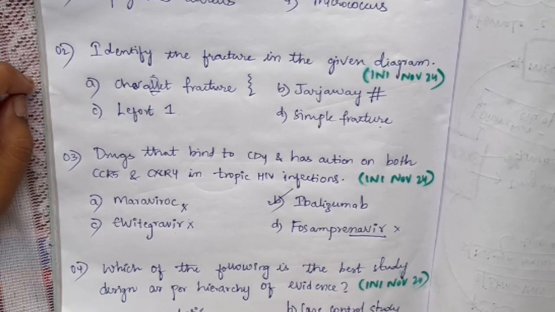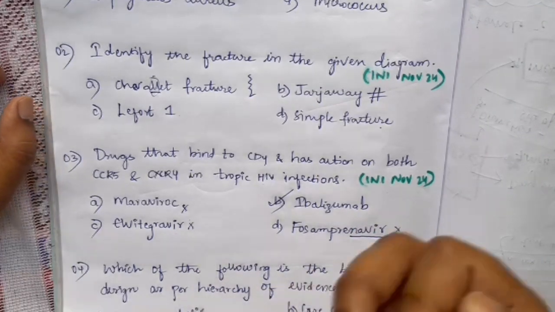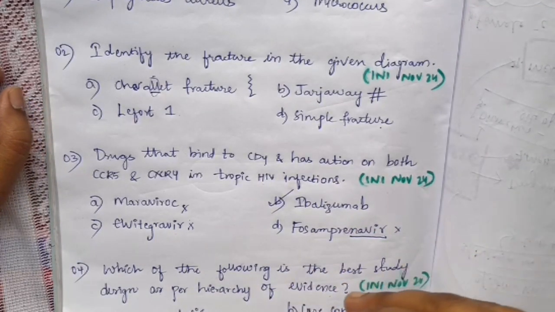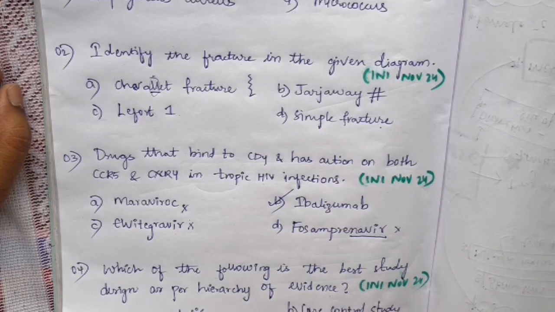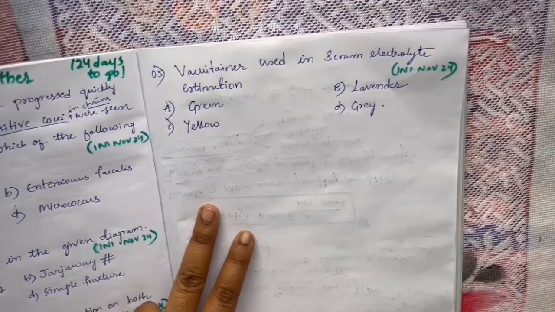We wonder which questions they give from SPM, but this is the easiest question that they have asked in INICET. As you can see in the hierarchy, meta-analysis tops the hierarchy. So here the answer is meta-analysis. We would have thought about something else if he had given systematic review, but he didn't give that in the options. So meta-analysis is the correct answer over here.